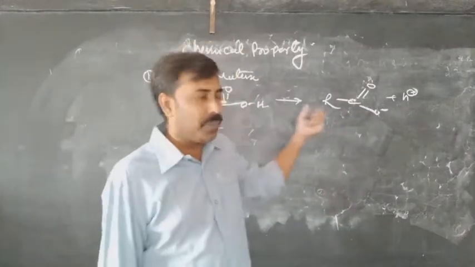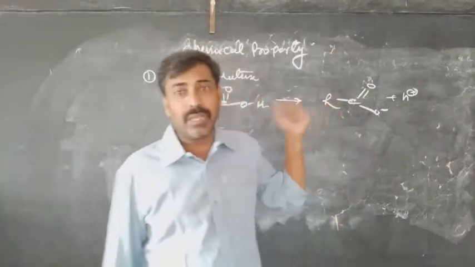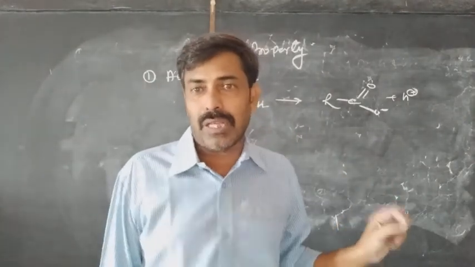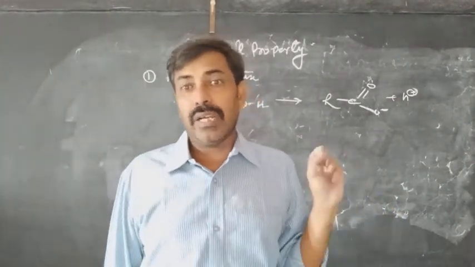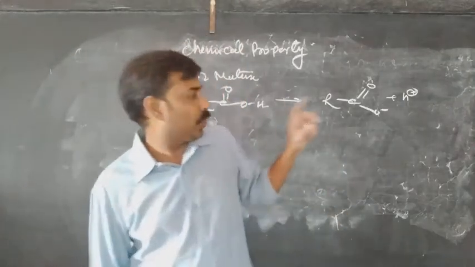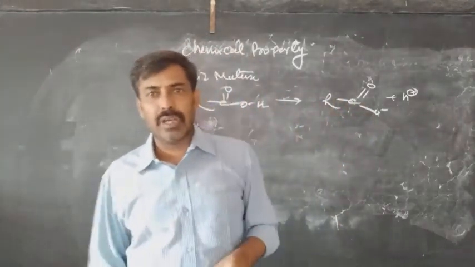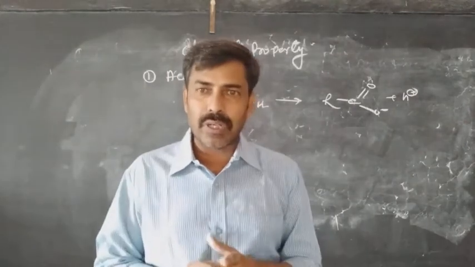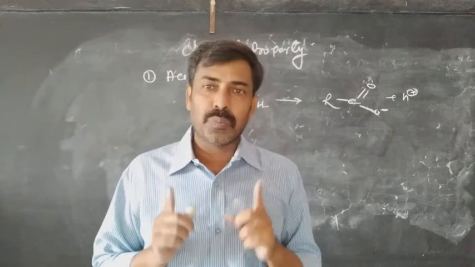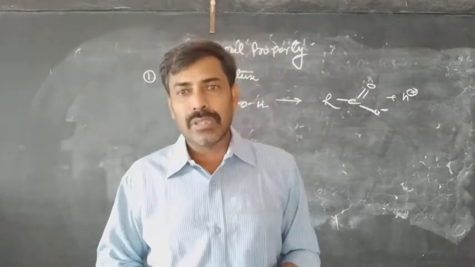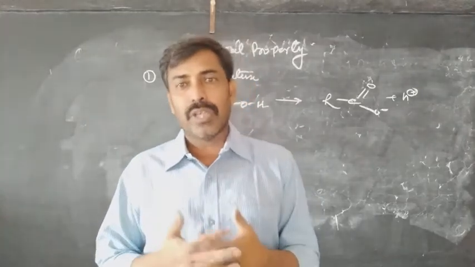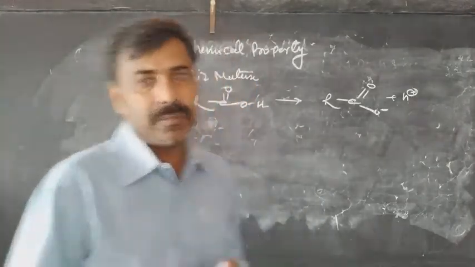That means if you attach an electron withdrawing group, the acidic character will increase, and if you attach an electron donating group, that is, generate a plus I effect, then that will decrease the acidic character, due to the stability of the intermediate, the carboxylate ion. So in the presence of an electron withdrawing group, the minus I effect, the acidic character increases, whereas in the presence of the plus I effect, the electron donating group, the acidic character decreases.